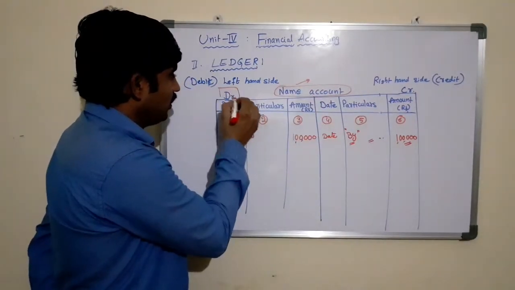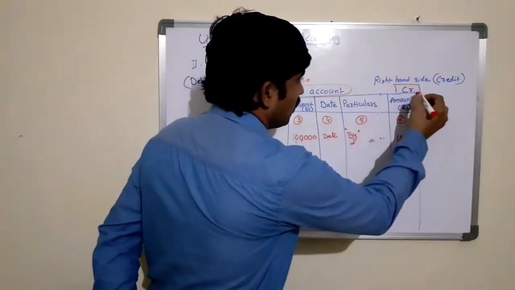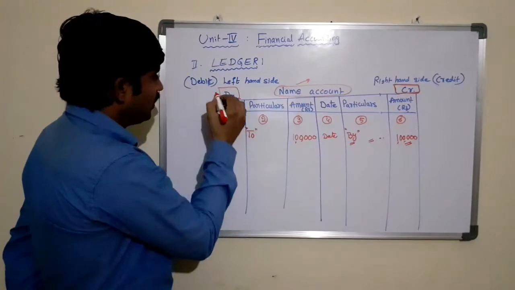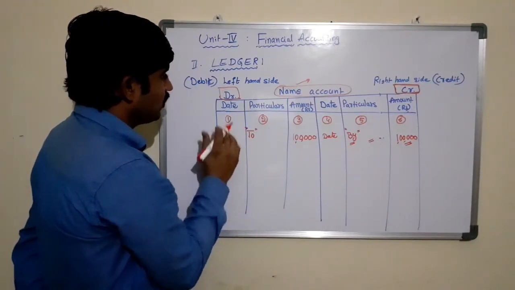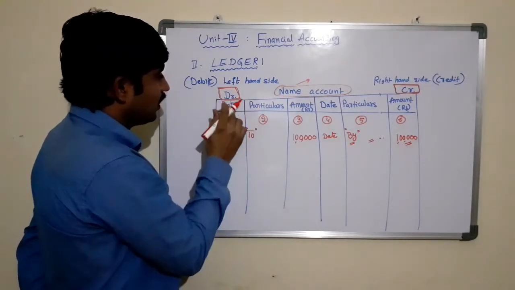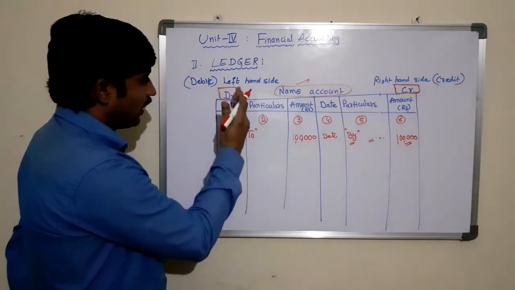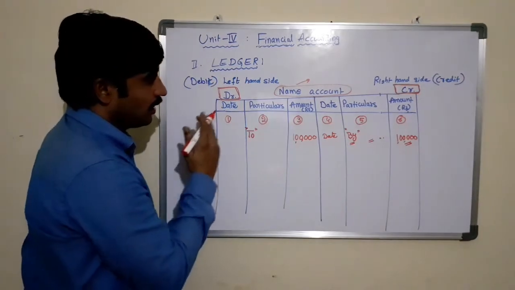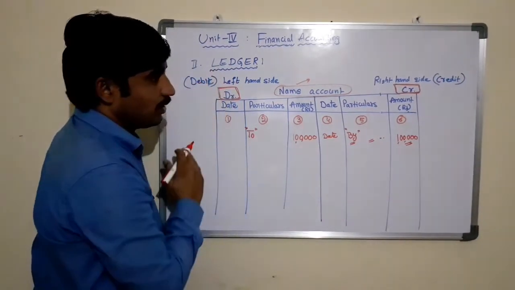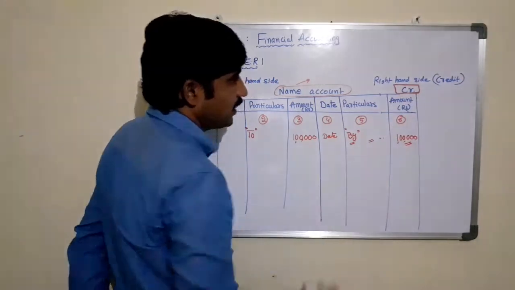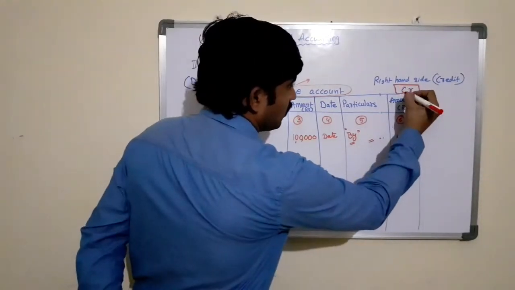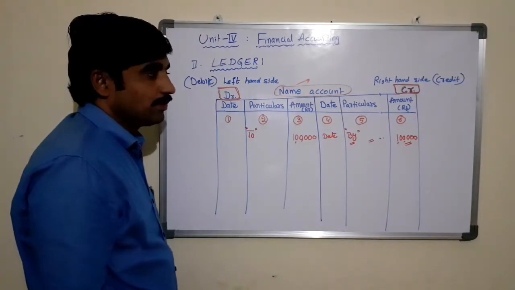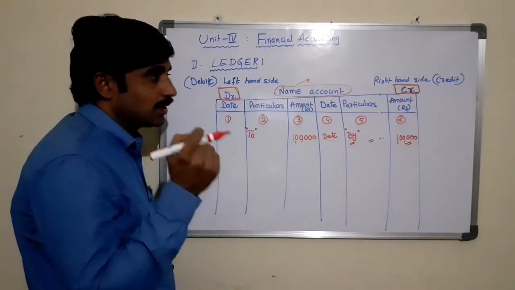Here, it is mandatory to write the debit and the credit. The debit side of the account, we write as a capital letter D and small letter r, at the top of the left edge of the account, whereas the credit side of the account is shown with the capital C and small r, that is credit.